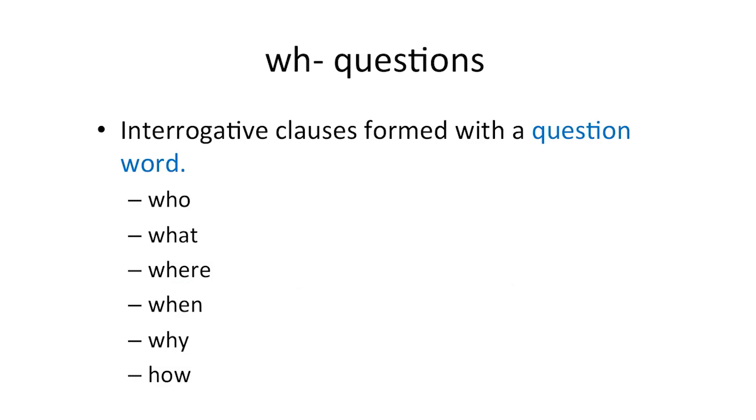The second type of question is called WH questions. WH questions are interrogative clauses which are formed with a question word. I'm sure you can remember being taught about WH words. The WH words are the question words, who, what, where, when, why, and the only one that doesn't actually start with WH, how.